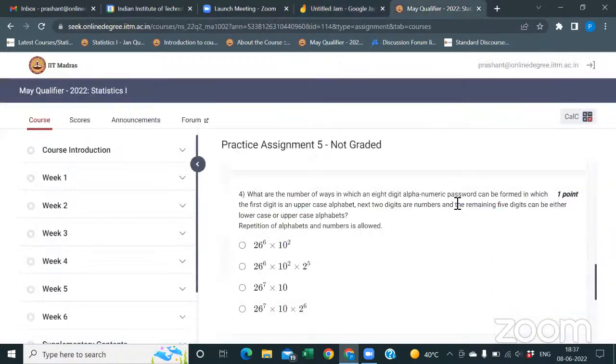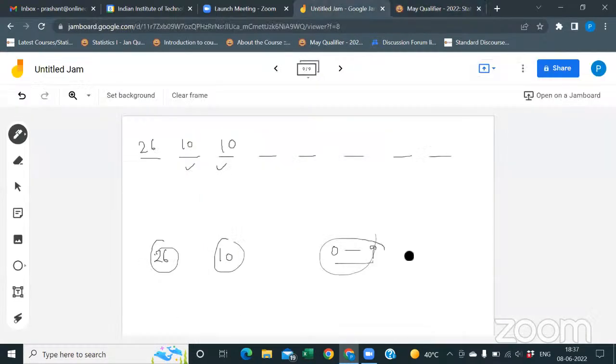Now, the remaining 5 digits can be either lowercase or uppercase. How many uppercase alphabets are there? 26. How many lowercase? 26. So in total we have 52. For each of the remaining 5 places, I have 52 ways, since repetition is allowed, so I can use the same letter again. Any of the 52, again any of the 52. Just multiply these, and this is your answer.